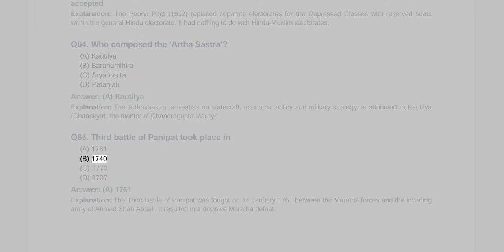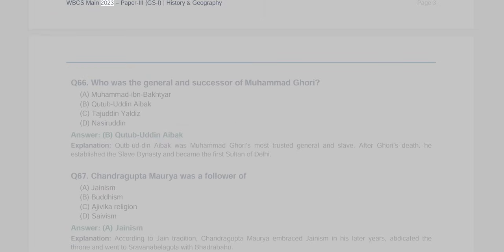Q65. The Third Battle of Panipat took place in A. 1761, B. 1740, C. 1770, D. 1707. Answer: A. 1761. Explanation: The Third Battle of Panipat was fought on 14th January 1761 between the Maratha forces and the invading army of Ahmad Shah Abdali. It resulted in a decisive Maratha defeat.